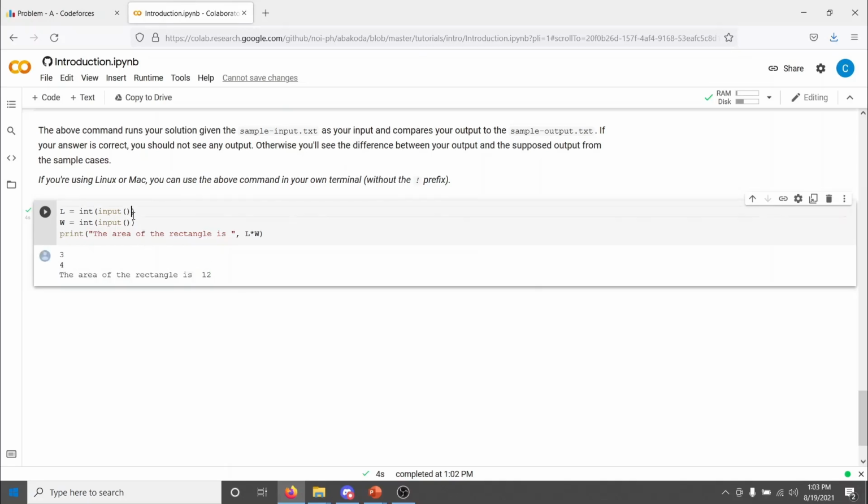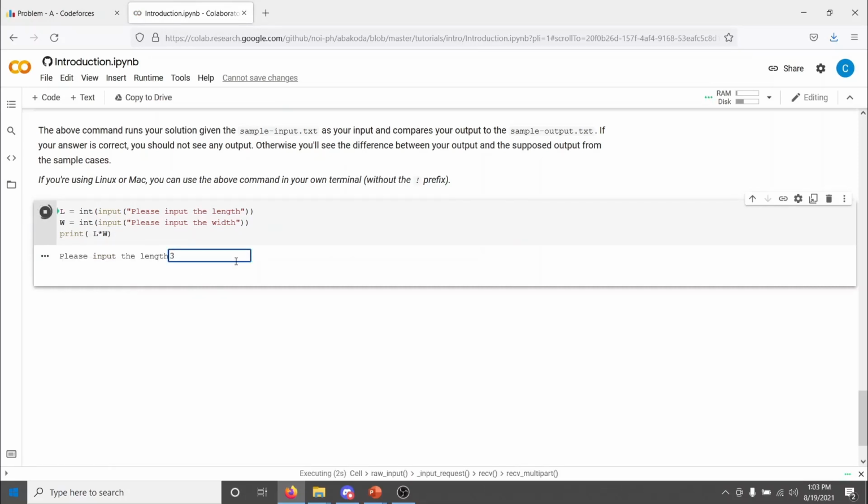What else? You could also put here, for instance, in the input, like, please input the length. Please input the width. And then I'll remove this for now. I've already made that point. Okay, please input the length, 3.